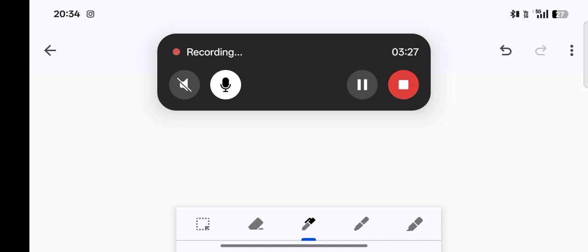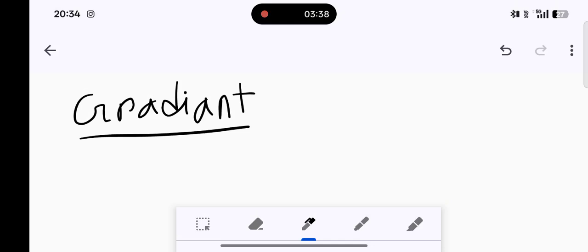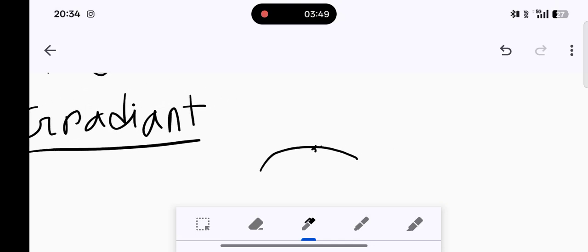Now let's talk about another important term called gradient. What is gradient? Gradient is a perpendicular vector at a particular point of a level surface. Let's say this is the level surface and I am talking about this point, let's say P. In that case the perpendicular vector, point to be noted, perpendicular, let's denote the vector as G vector. The perpendicular vector is known as the gradient at a particular point, and if you want to find it, you need this formula.